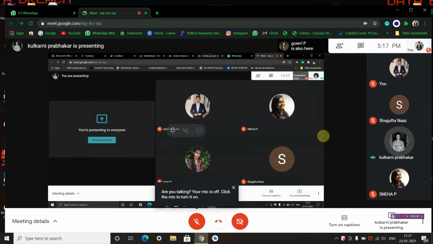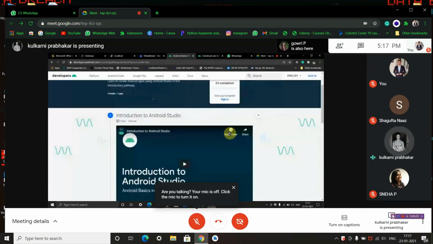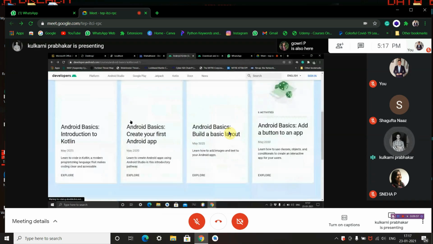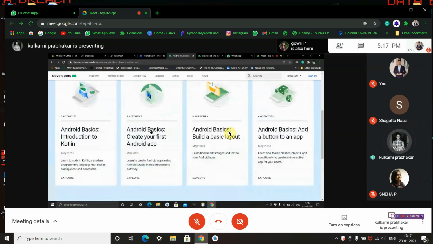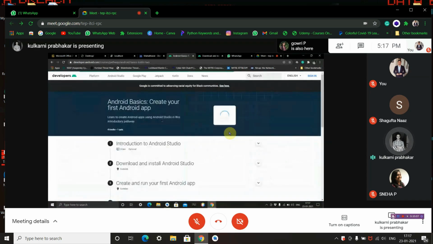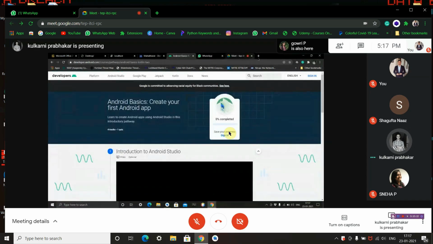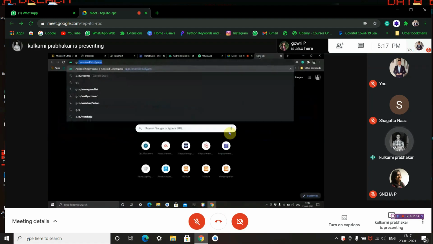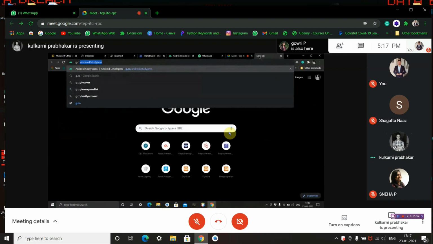Now you have to go and log into your Android Basics page. The layout is like this. You have to select the tab of Android Basics, create your first Android app, and click here. I'll show you how to get there. Open a new tab, g.co slash.